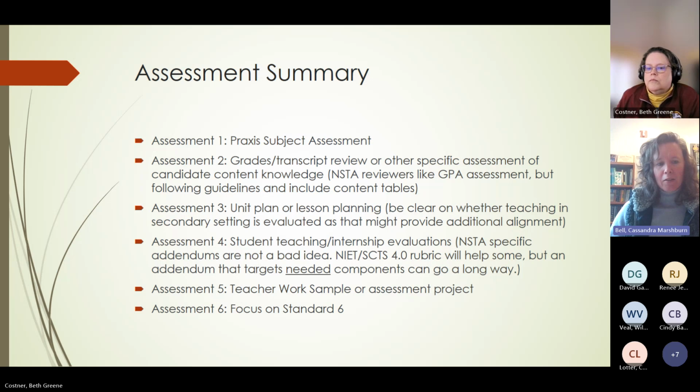So that's how I've utilized assessment 6. Indicator A also asks them for self-reflection in general as a teacher, and I've gone back to our internship evaluation to build on that also.